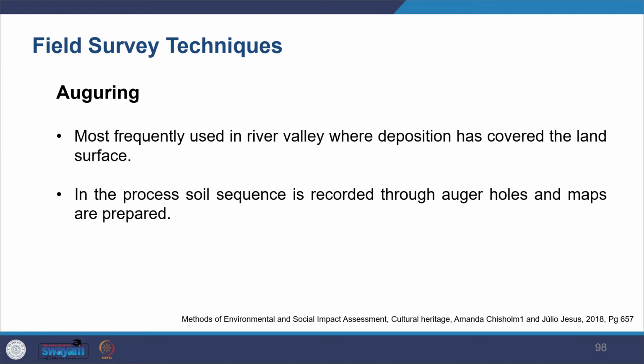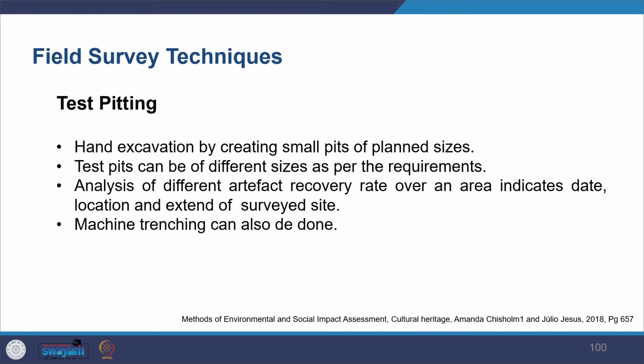In this process, you process soil in a very sequential manner and record what you find. So you create auger holes, and you prepare maps for that. Further, another method is testing pits.